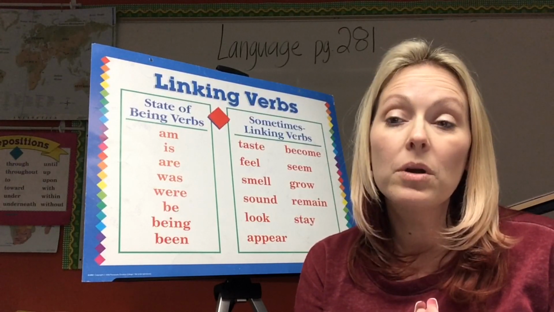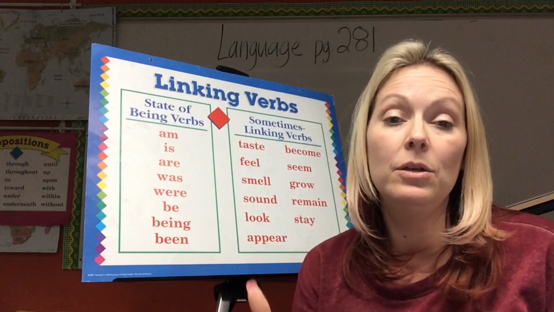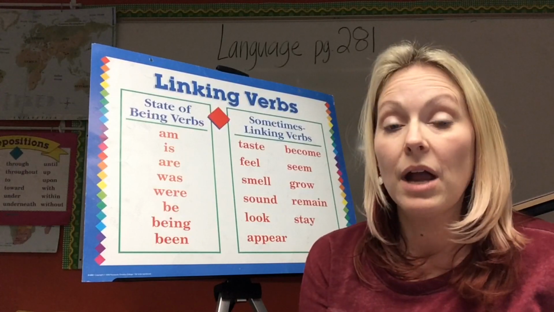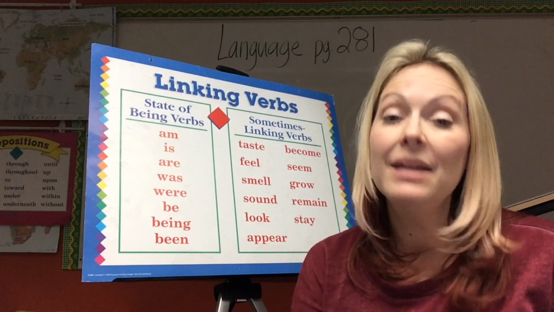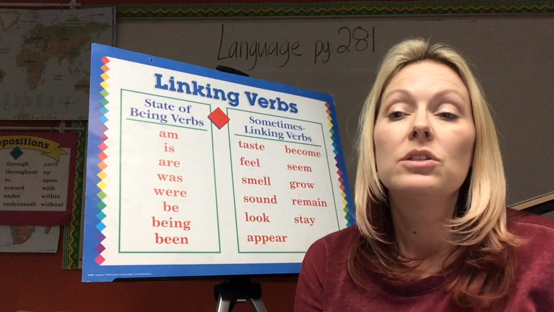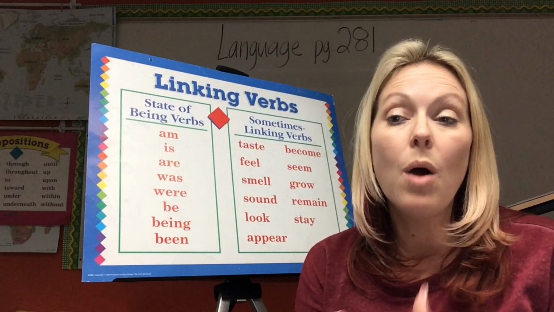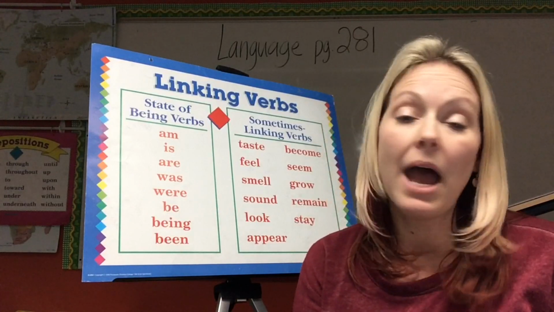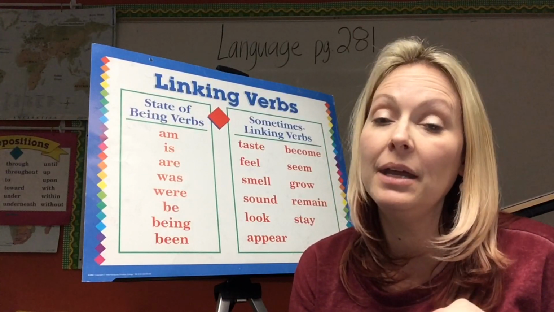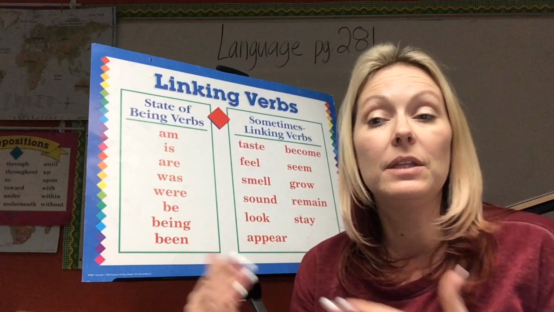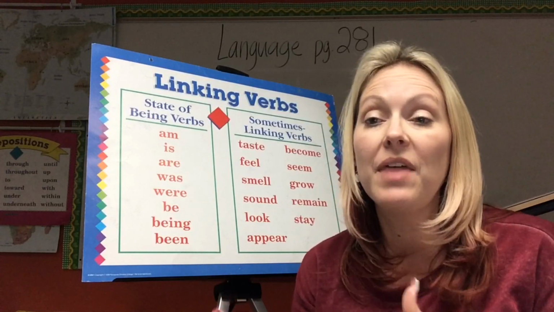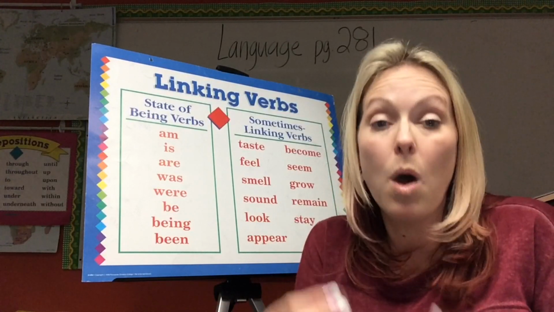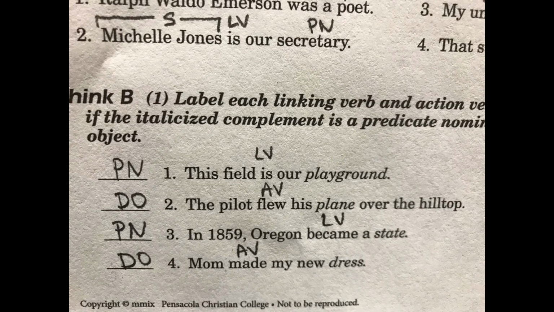So now number 4 is "Mom made my new dress." So what is our verb? Made. Made is our action verb, right? So what was made? What was made is a dress. Now remember, action verbs don't have predicate nominatives, so we would already know that the italicized dress would be the direct object of what was being made, what Mom made. So we would put DO on the line for number 4.